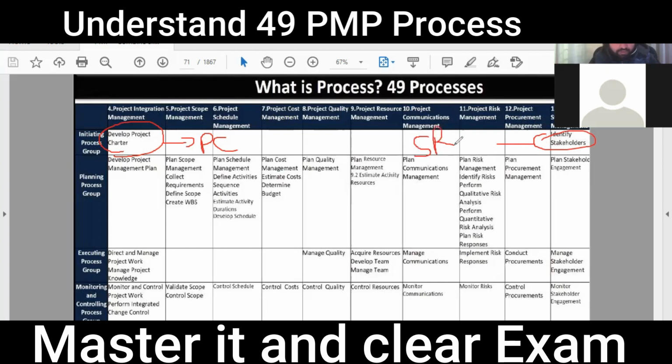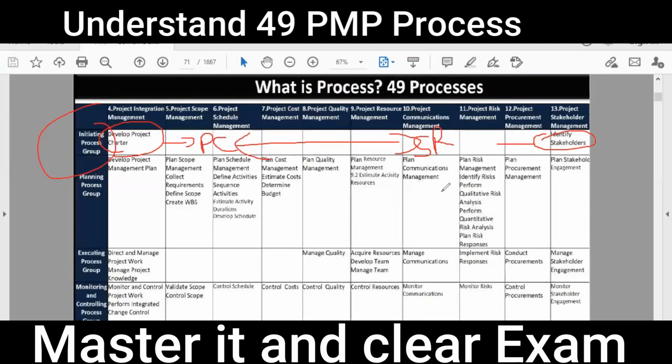What is a stakeholder register? It is a list of all stakeholders with their power, with their interest, with their impact, their current state, and where do we want them in the future state. So it's a very powerful tool. So two very important documents are created in the initiation process group.